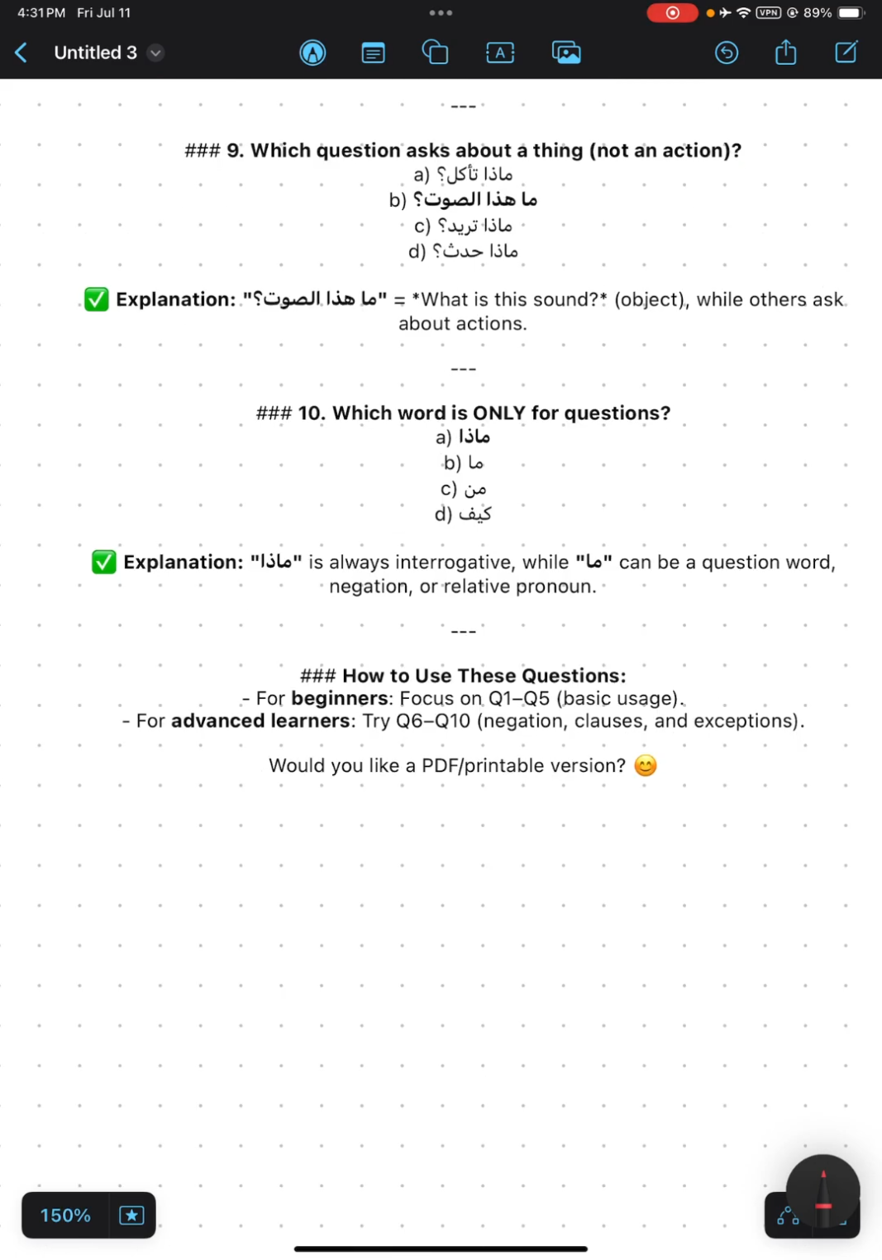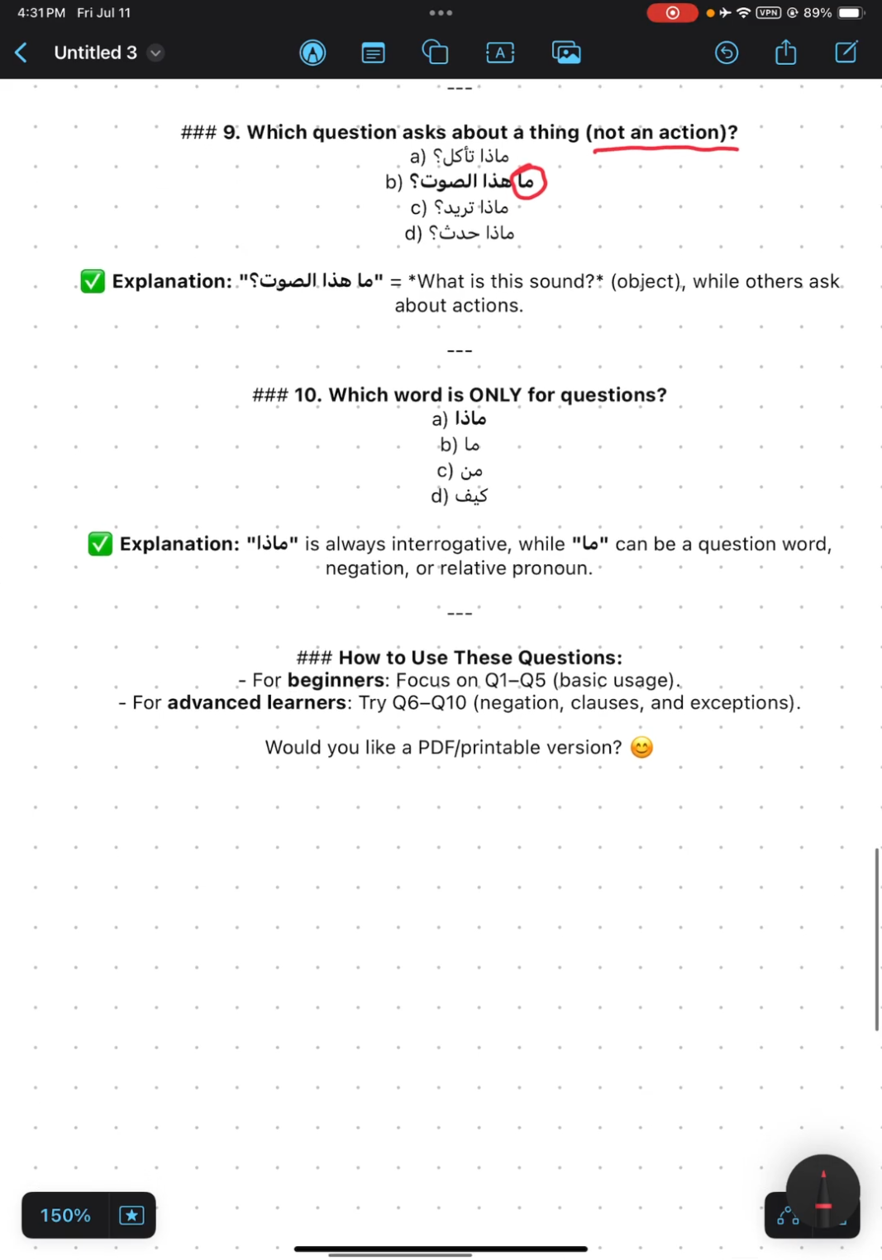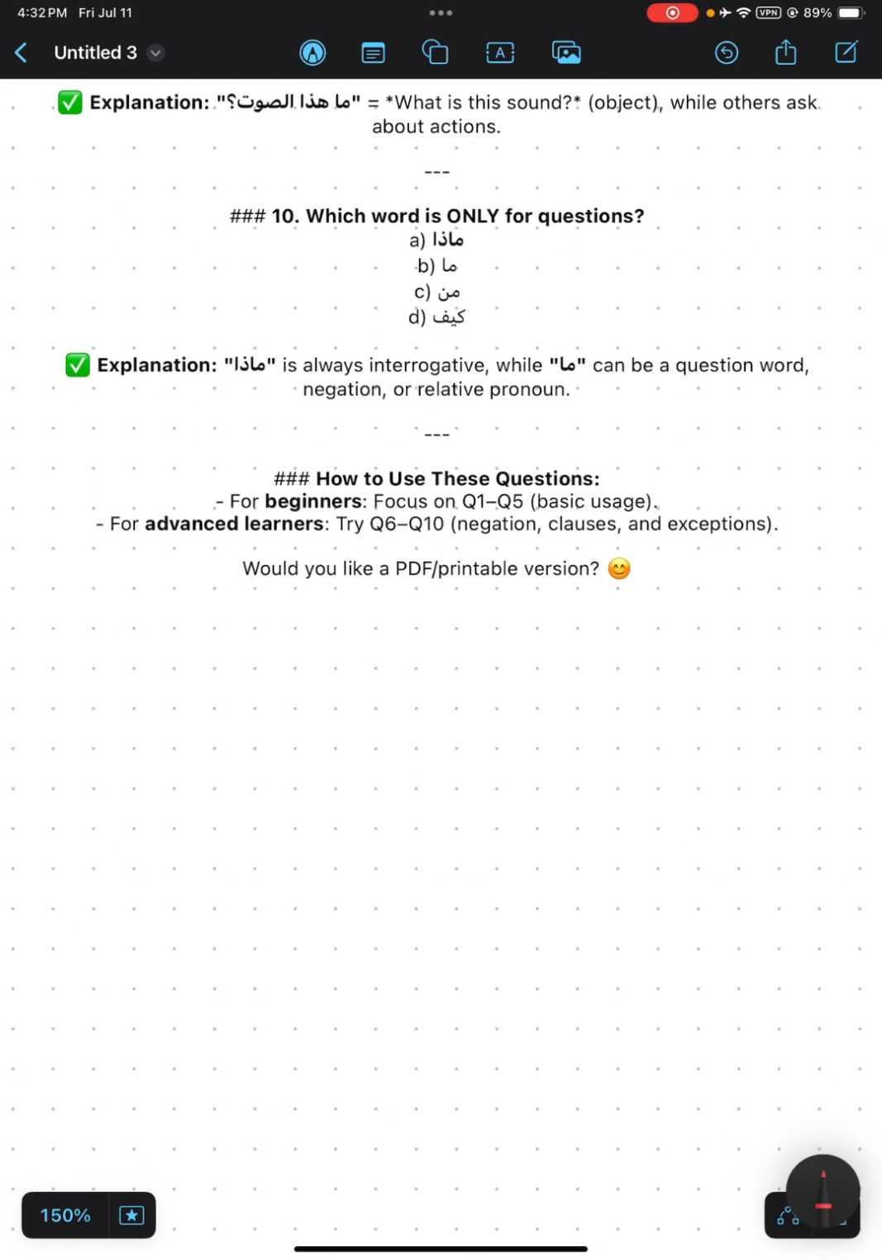Which question asks about a thing, not an action? It will be ما. ما for a thing, not an action. Which word is only for questions? Only for questions, it will be ماذا, because ما is the only interrogative tool that is used in negation.